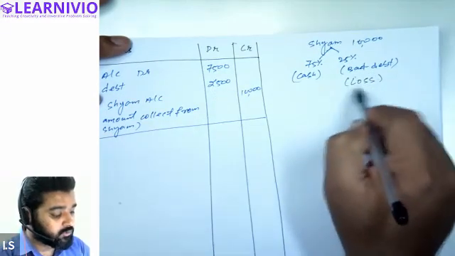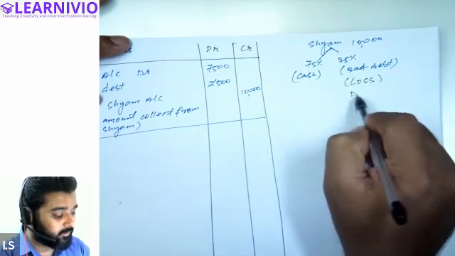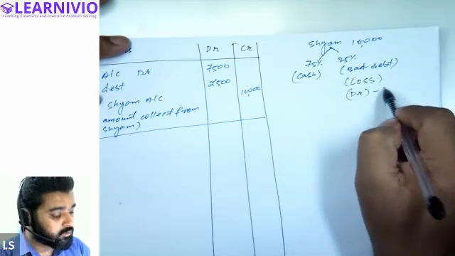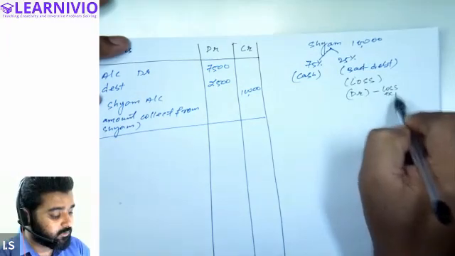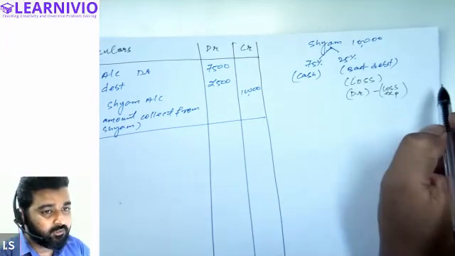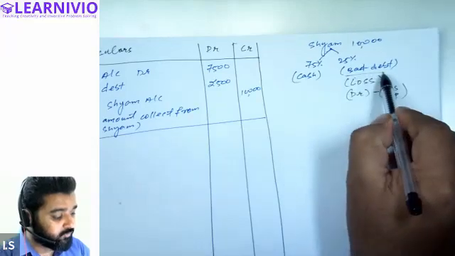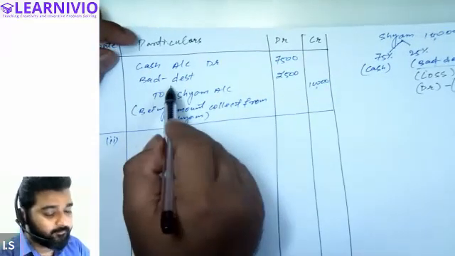And any loss that arises, it should be debited. The rule basically says that whenever there is a loss or an expense, we will debit the loss or expense account. So there is a bad debt. Bad debt is a kind of loss. So we have debited the bad debt.